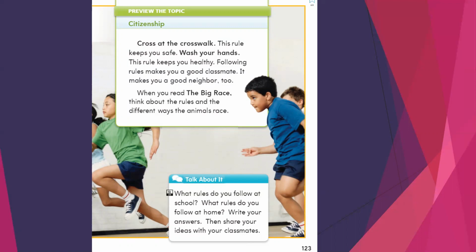So what does it mean, rules? Rules are what we put, or what the country puts, to follow, and if you don't follow and respect these rules, you will maybe hurt yourself, or you will be fined, or you will make an accident if you are on the road. So let's discuss this in detail.